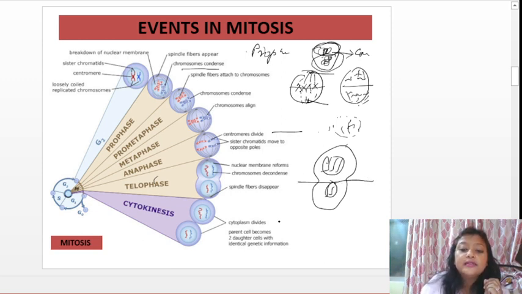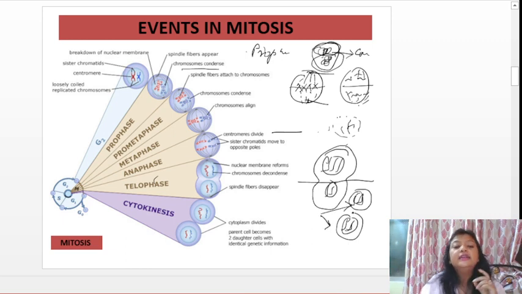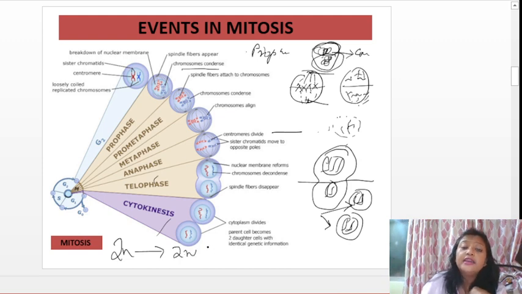The cytoplasm is dividing, and so you can see out here it will divide and they will form their own daughter cells. Two daughter cells are being formed which have their own chromosomes. Out here you can see the parent cell will again form two daughter cells, and they will contain identical genetic information similar to the parent cell. That is why it is known as the equational division. Remember, mitosis is equational division. Basically from 2n, it will form 2n only. So this is about the mitosis stage.